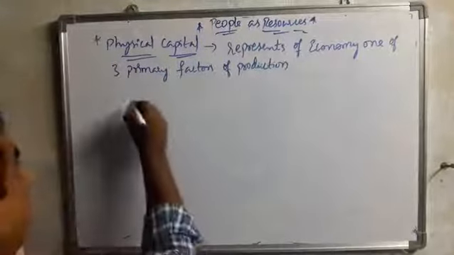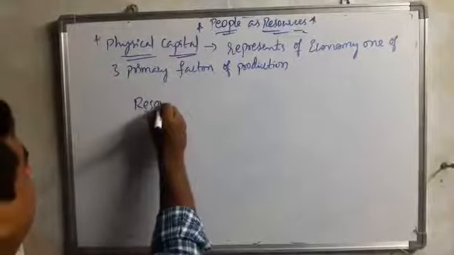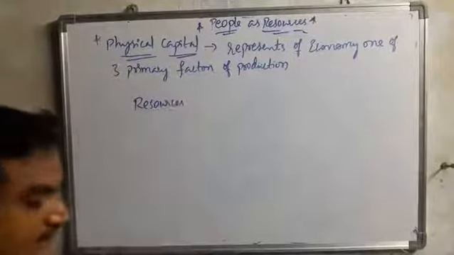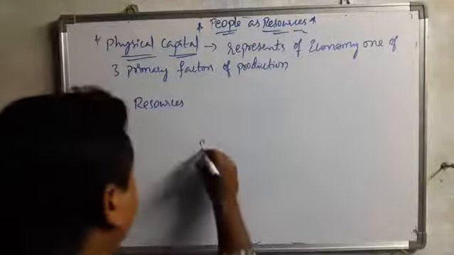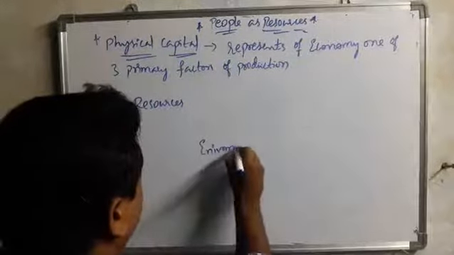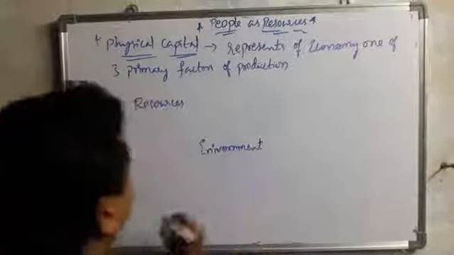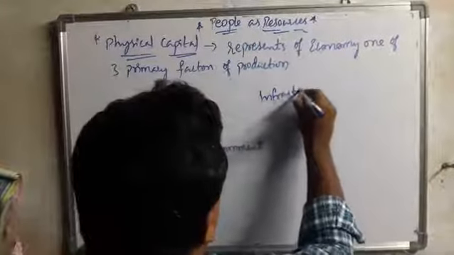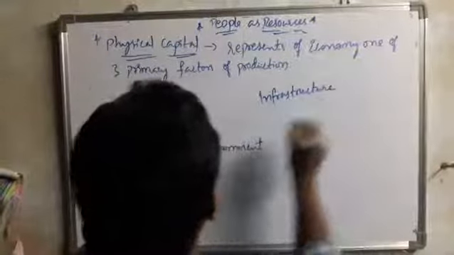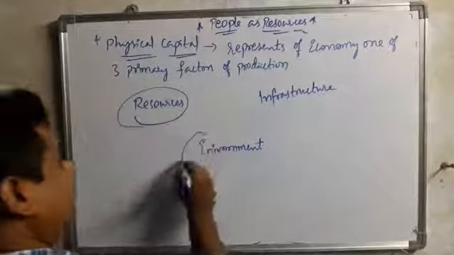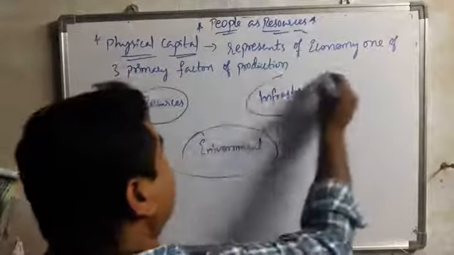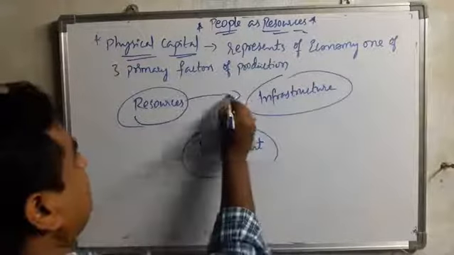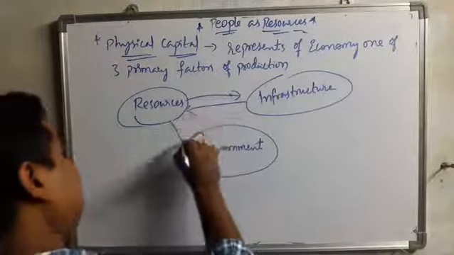What are they? One is resource, another is environment, and another is infrastructure. So resource, environment and infrastructure are helping each other.